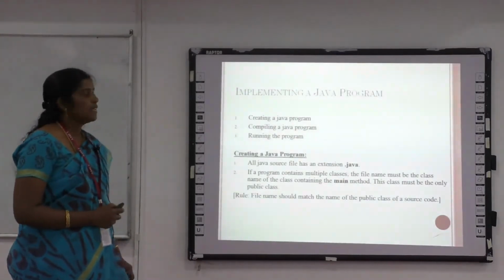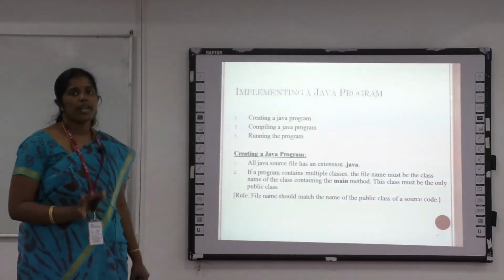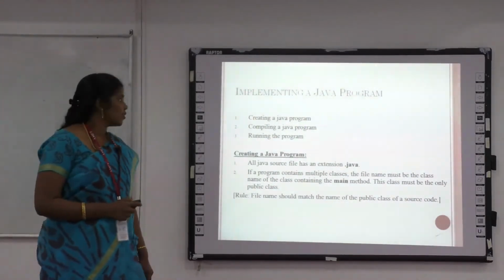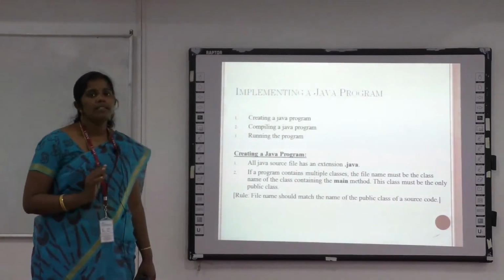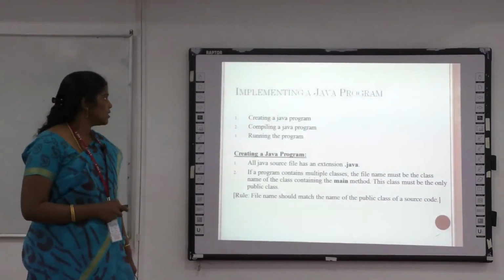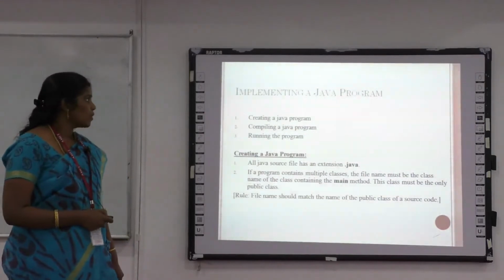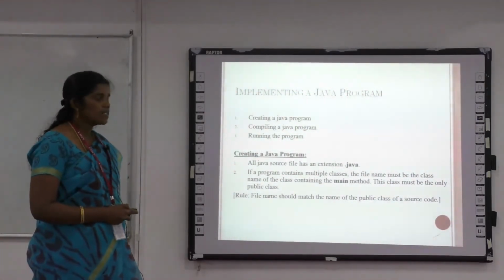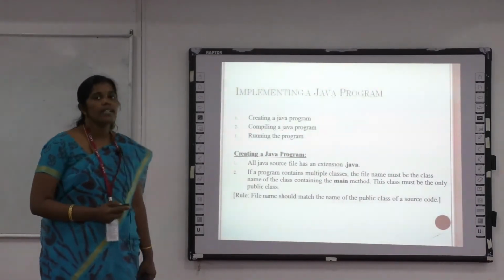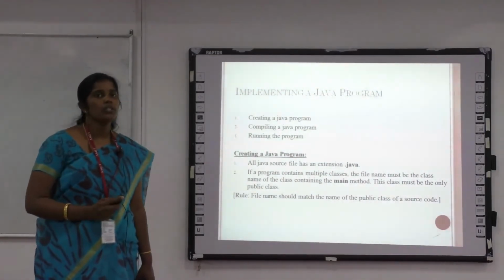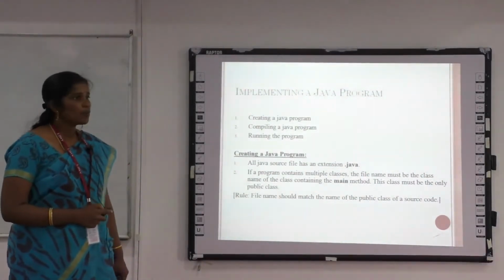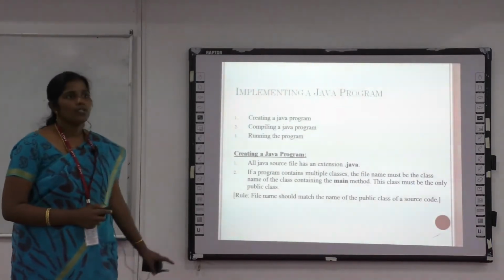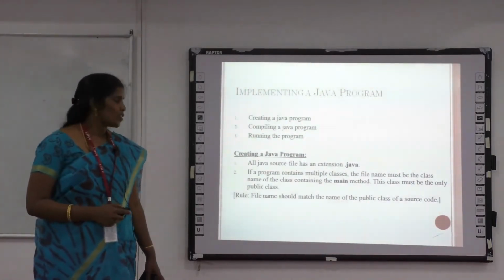Once you write the source code, you have to implement the program. First, you create a Java program, that is the source code written by the user. Then you have to save your file with the .java extension. It is a must, as this .java extension says this is a Java program which you are going to compile and run.